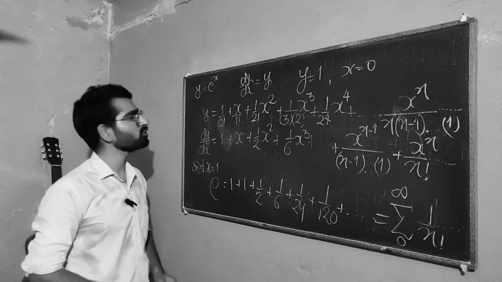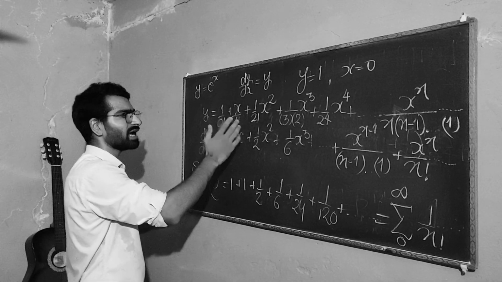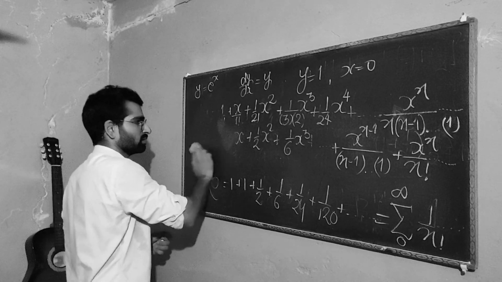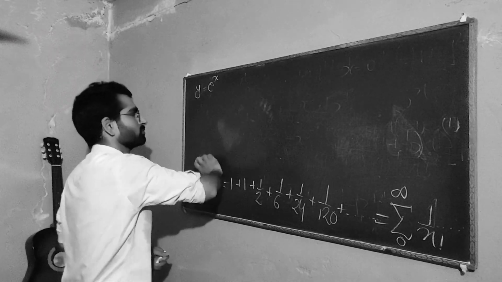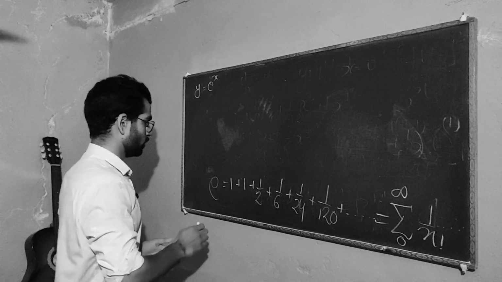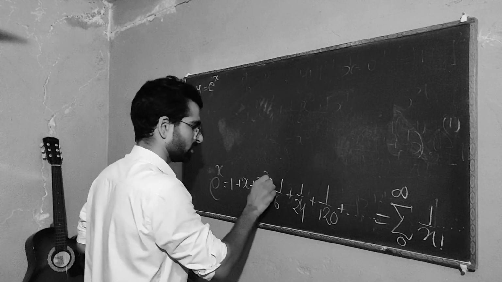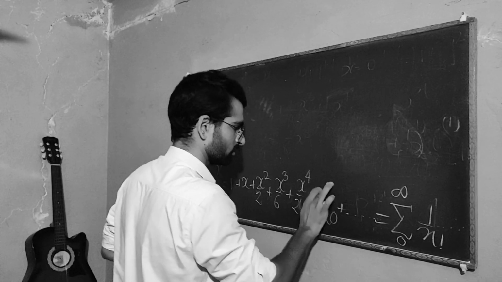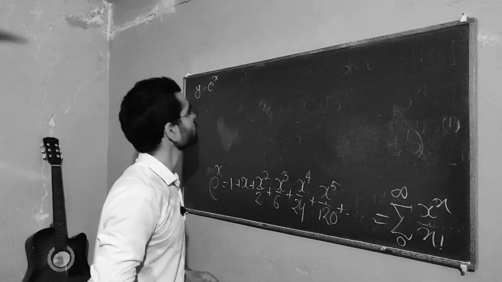Now I want to graph e to the x, and then I want to show you what does it have to do with this series? Let me graph that first. So it is e to the x, which is 1 plus x plus x squared, x cubed, x to the 4, x to the 5, x to the n, each over its factorial.